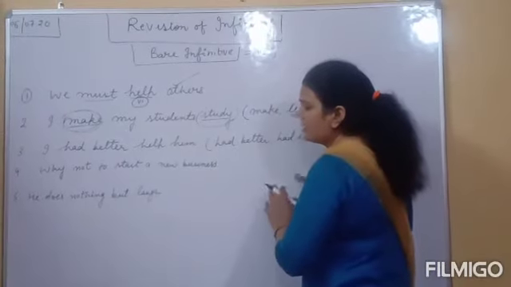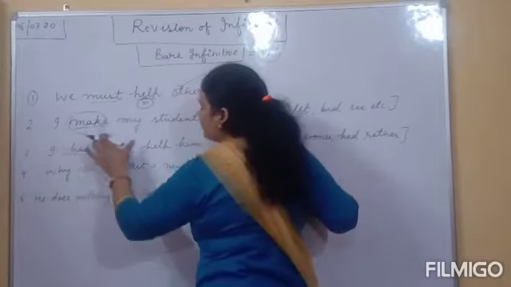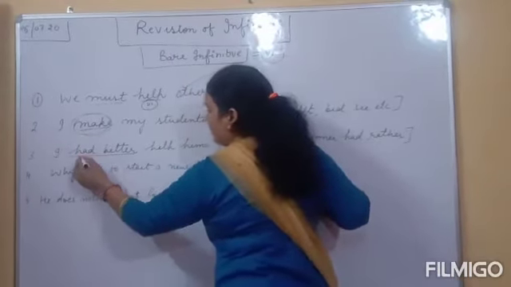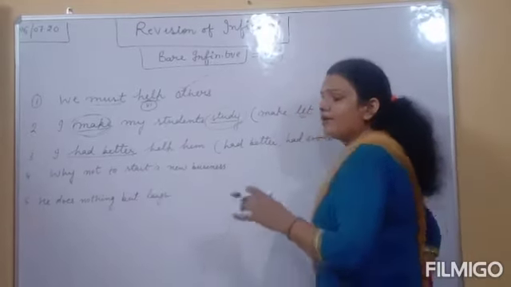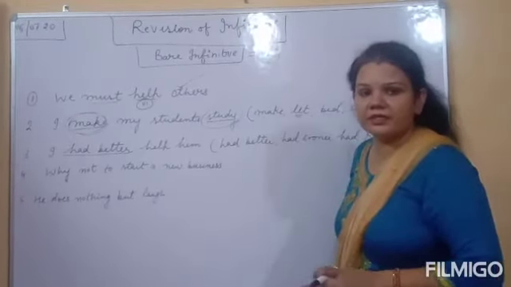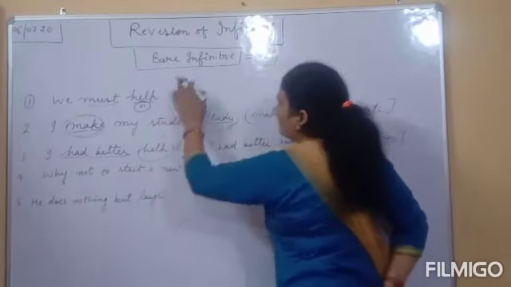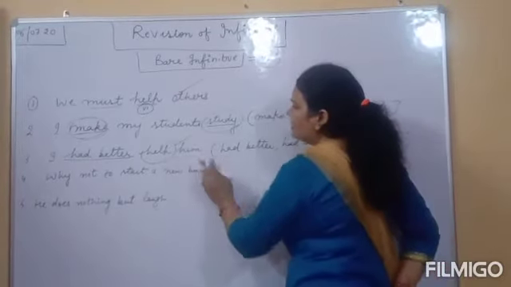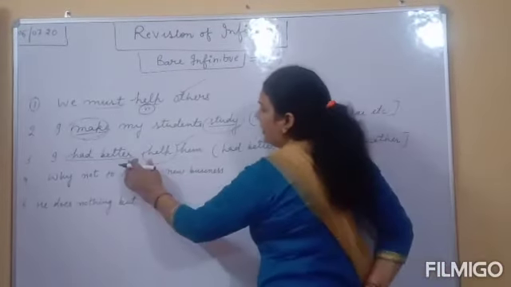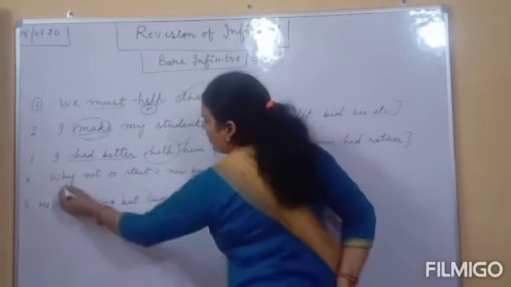Next rule, next sentence, I had better. Had better, this is an expression. Had better, had sooner, had rather. Wherever you find these expressions in a sentence, one by one, after that you always use what? Bare infinitive, first form of the verb. Clear? So the sentence is correct. I had better help him. Understand?